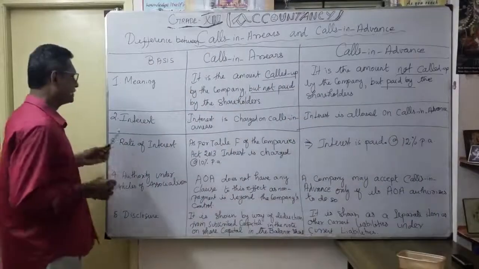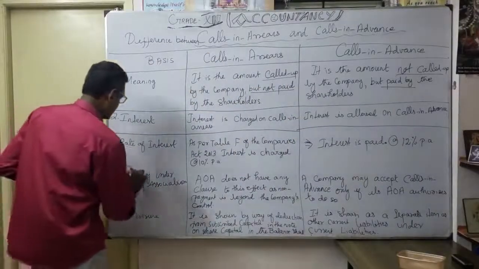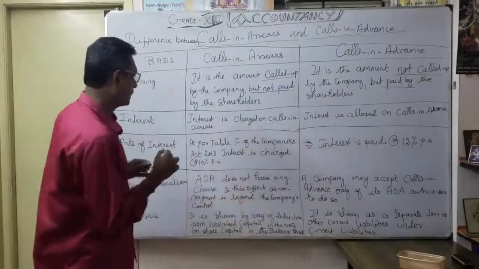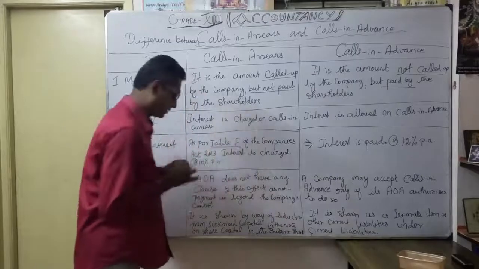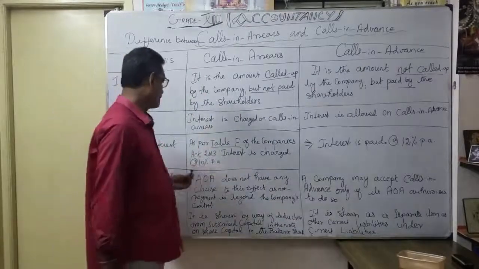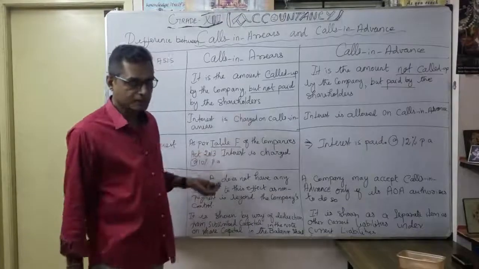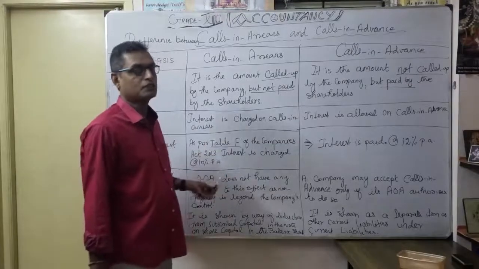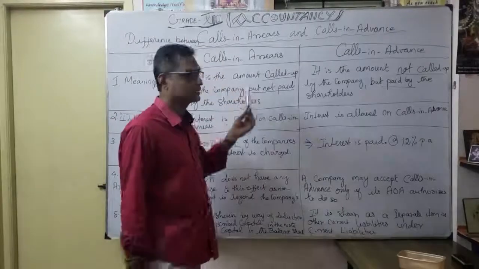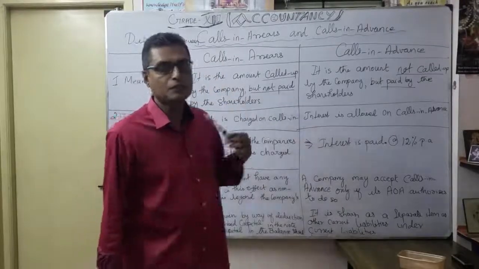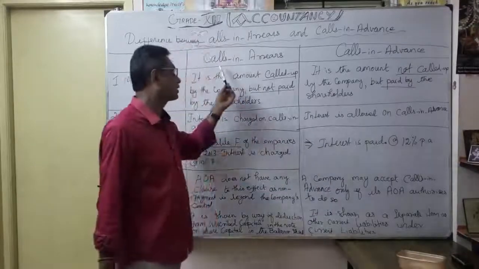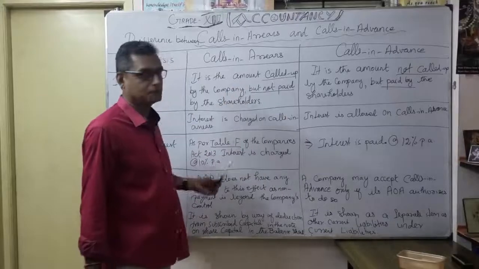Third one, rate of interest. So what is the rate of interest? According to calls in arrears, as per Table F of the Companies Act 2013, interest is charged at 10% per annum. Here, the company is going to charge 10% to the defaulting shareholder on calls in arrears. You know the difference between due date and payment date. During that period, the company is going to charge on calls in arrears. How much? 10% per annum.